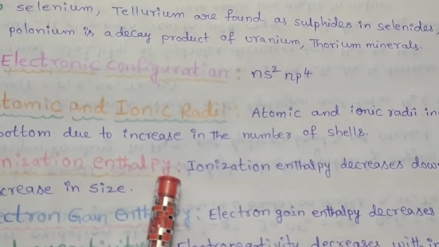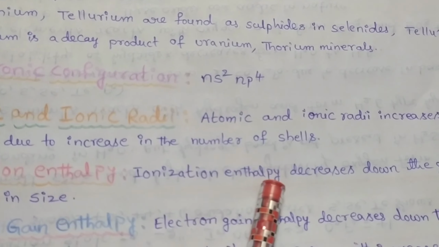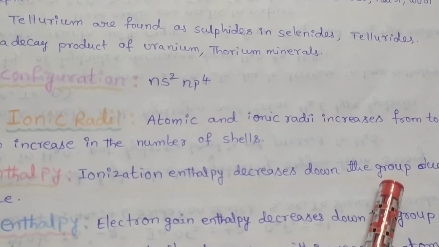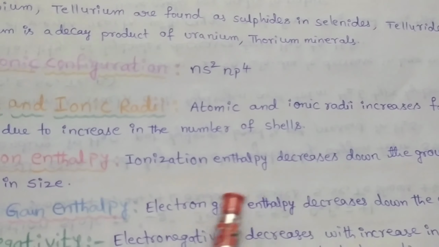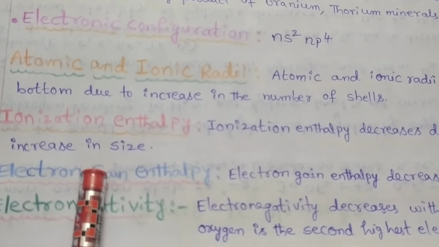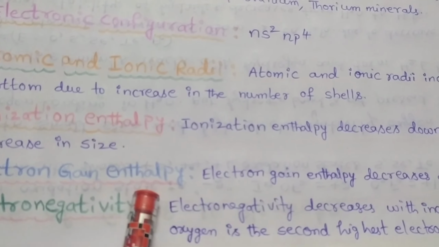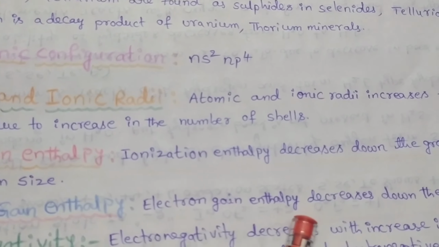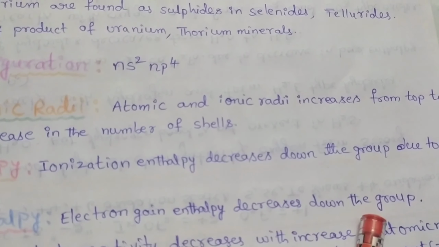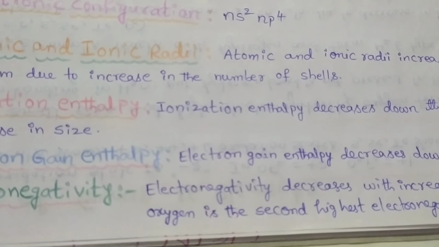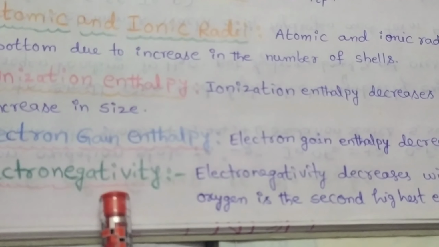Ionization enthalpy. The ionization enthalpy value gradually decreases from top to bottom in a group because of increasing atomic size or atomic radius. Electron gain enthalpy. The electron gain enthalpy decreases down the group because of increasing atomic radius.